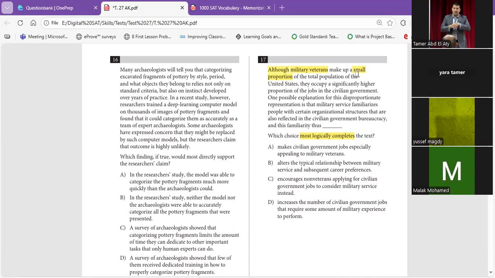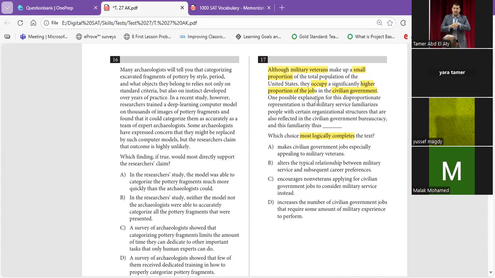Despite that they are small, they occupy a significantly higher proportion of the jobs in the civilian government, everywhere. So again, although military veterans are small, they occupy a higher proportion of the jobs in civilian government.